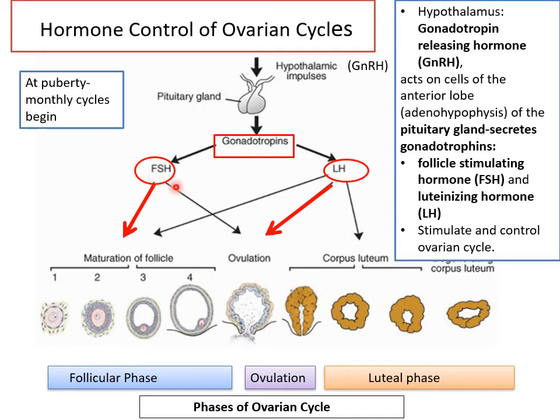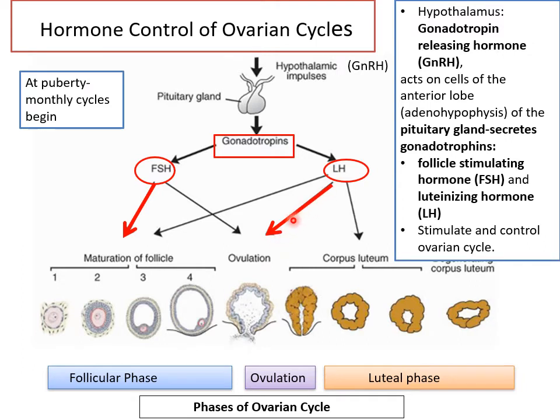So, let's see how. The very name FSH, follicle stimulating hormone, means it's going to influence the maturation of the follicles. We've learned the stages of folliculogenesis, remember, from a primordial, primary, secondary, and then a Graafian follicle. So this is under the influence of FSH. Now, luteinizing hormone means this plays a role in ovulation. So this in effect makes the Graafian follicle rupture. When LH increases, the Graafian follicle will rupture and the oocyte will be released from the Graafian follicle. And what is left behind will be known as the corpus luteum. So we will see details of this.